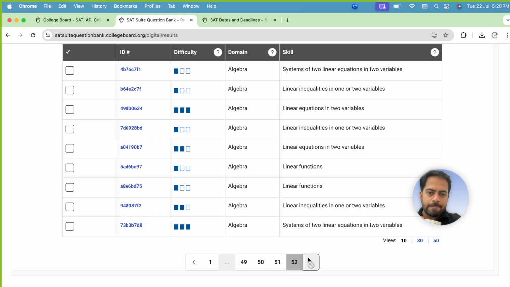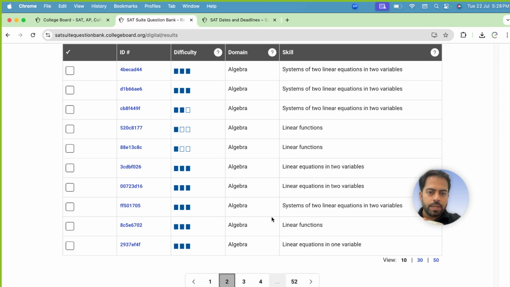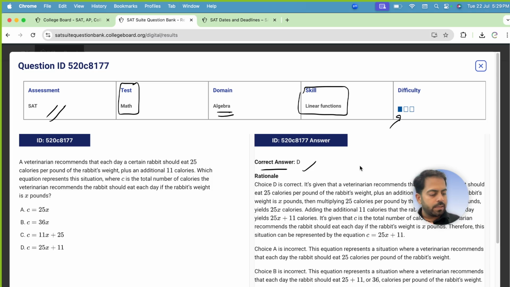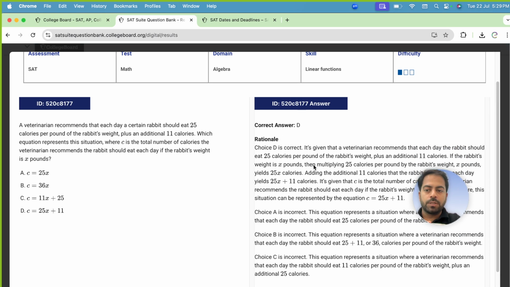So let's see if I can find some questions on it. It is taking some time. Okay, let's go to first. Here we can see the topic which is related to the question. So if I click on this question ID, we will see the question here and then the correct answer here. This is the domain, what skill this question is testing, math test, SAT difficulty level, and then here the correct answer and the rationale behind the answer, why this question has this answer, right?